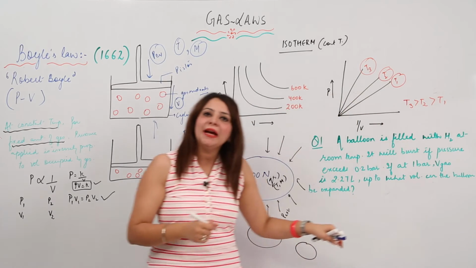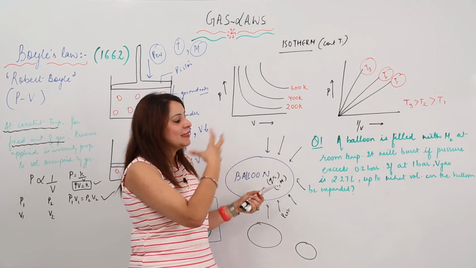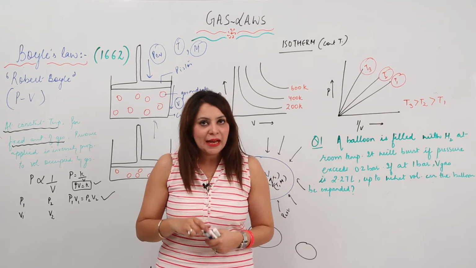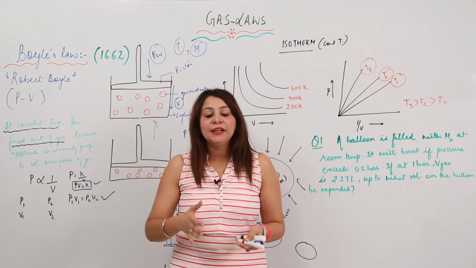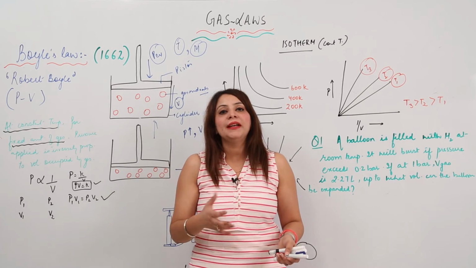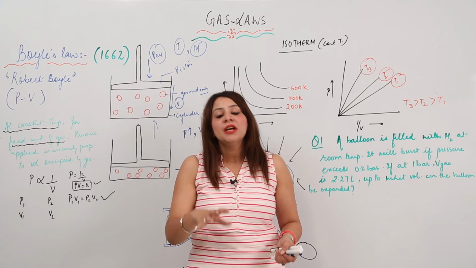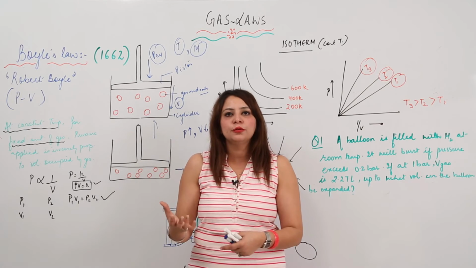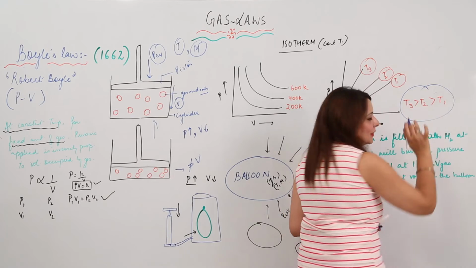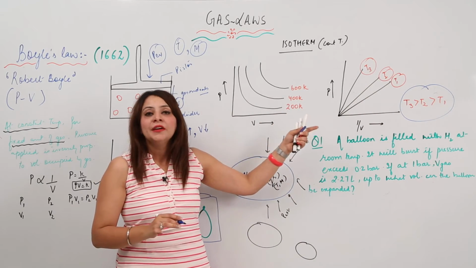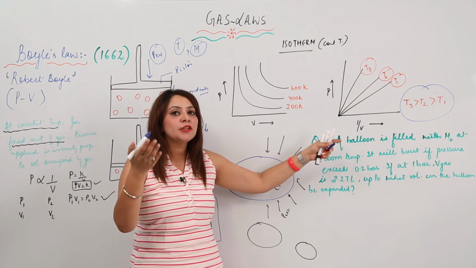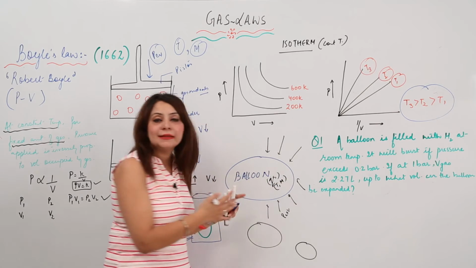What is the reason behind that, we will be discussing, because here we are considering that Boyle's law is shown only by ideal gases. It is not shown by real gases, and you know there is a difference between real and ideal gases. Real gases also behave as an ideal gas, but only at specific conditions, that is high temperature and low pressure. This I am going to take after a few topics. So for the moment, we will keep this question unanswered, because I will be taking it in the next few topics. At this moment, just make yourself familiar with Boyle's law. So this is Boyle's law.